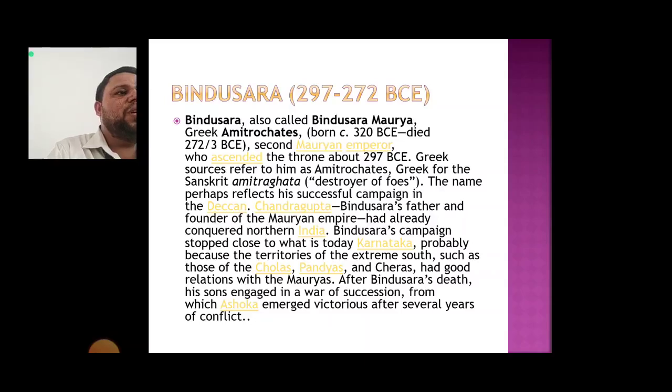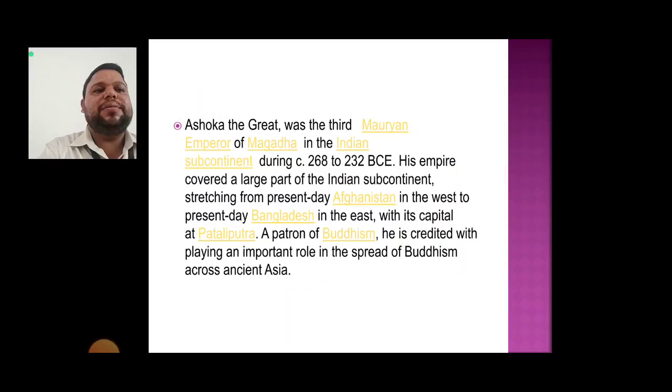Chandragupta, Bindusara's father and the founder of the Maurya Empire, had already conquered northern India. Bindusara's campaign stopped close to what is today Karnataka, probably because the territories of the extreme south, such as those of the Cholas, Pandyas and Cheras, had good relations with the Mauryas. After Bindusara's death, his sons engaged in a war of succession, from which Ashoka emerged victorious after several years of conflict. Now next is Ashoka the Great.